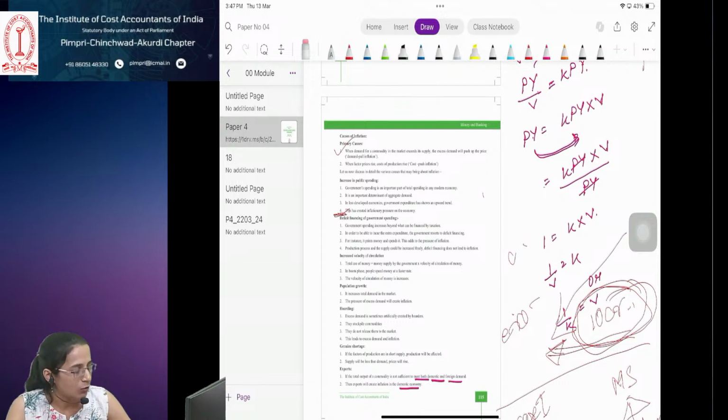So you can have an overdraft facility. You can borrow more than the balance that you have in your account with the help of the overdraft facility. That is cash credit.